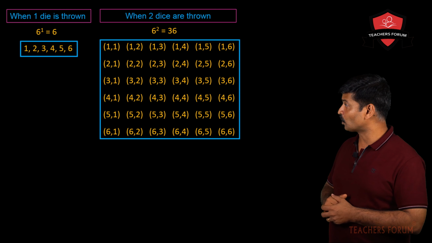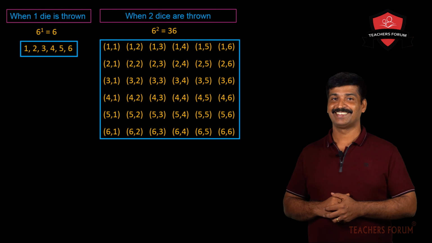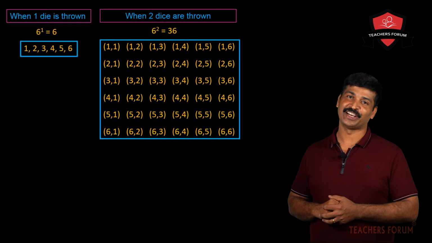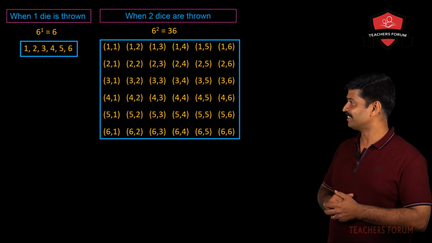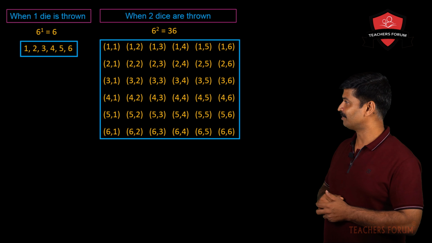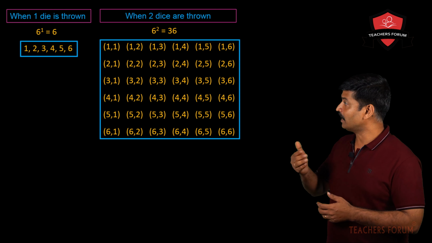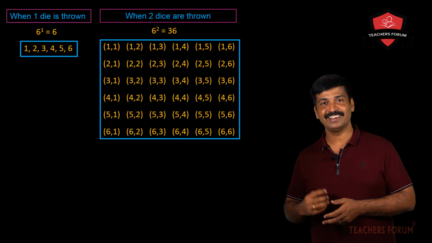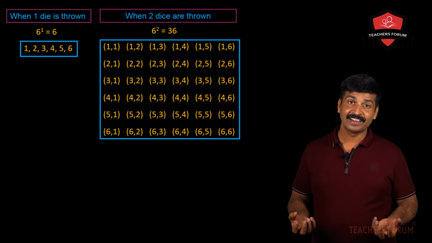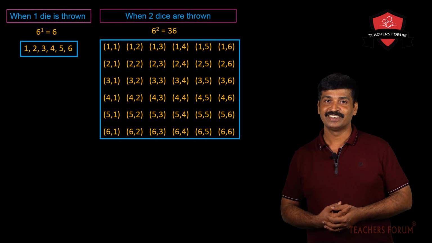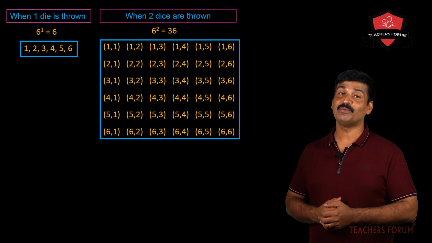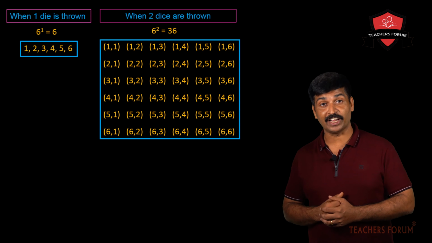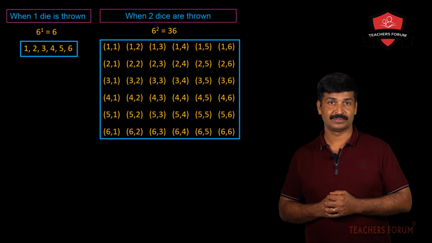Now the fifth row, 5, 5. You will be getting 10 there. Then in the fifth row, no other sum gives you 10. Then in the last row, 6, 4 is there. The first die, 6 comes. The second die, 4 comes. What is the sum? 10. So in 3 cases, you will be getting a sum of 10 on 2 dice.